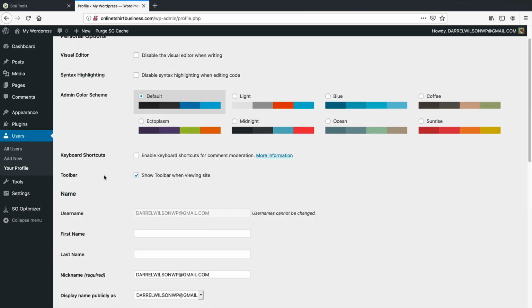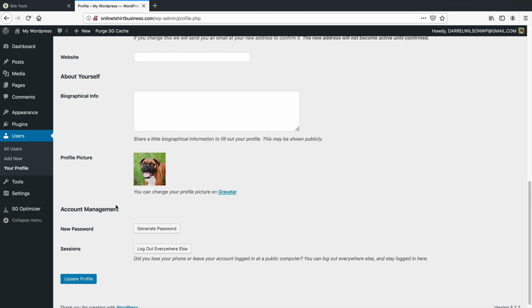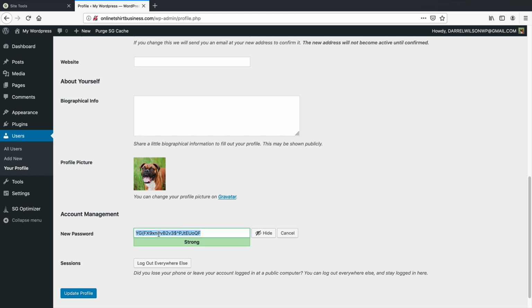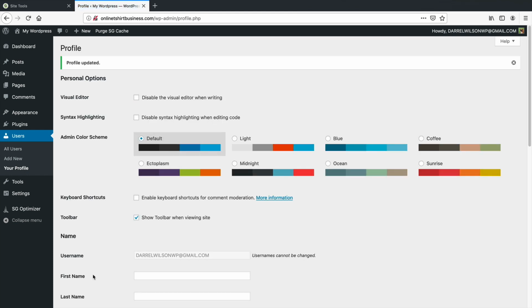And if you guys ever have any problems with your password, or you get logged out, you want to change it, right here is the section where you go to new password. So you click on generate password, and then you can go ahead and set up a new password for your WordPress website, and then click on update profile.